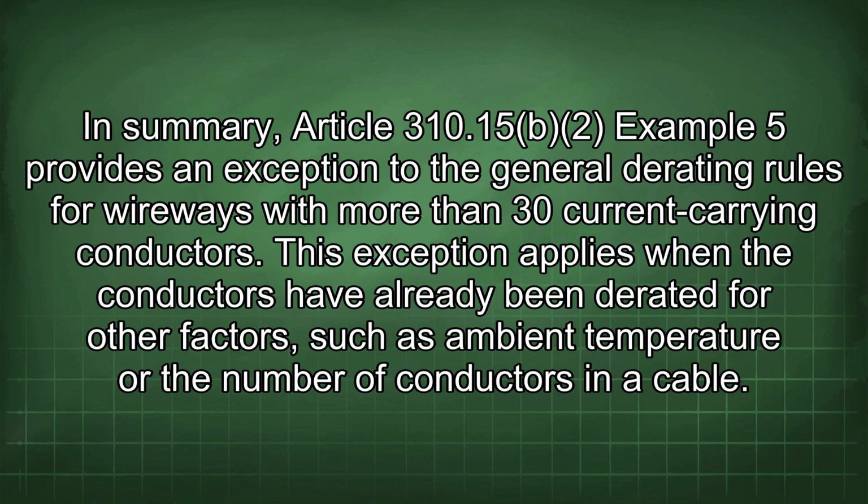In summary, Article 310.15 Example 5 provides an exception to the general derating rules for wireways with more than 30 current carrying conductors. This exception applies when the conductors have already been derated for other factors such as ambient temperature or the number of conductors in a cable.